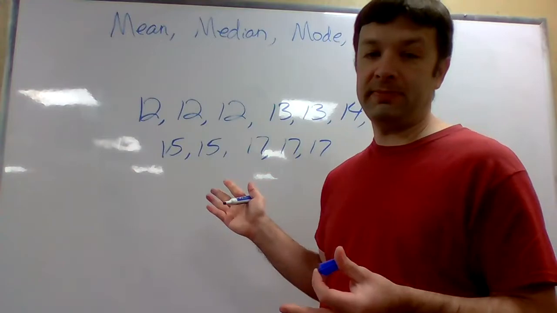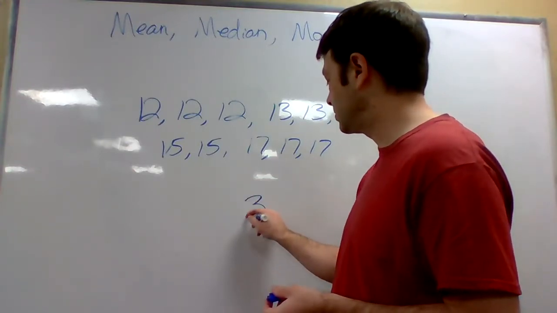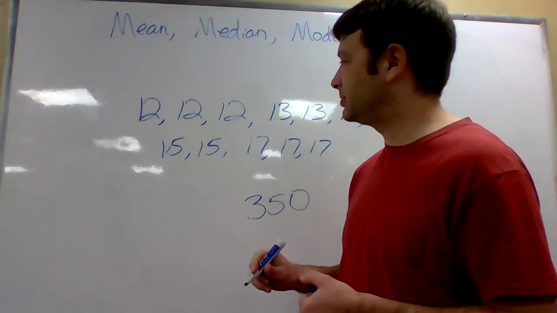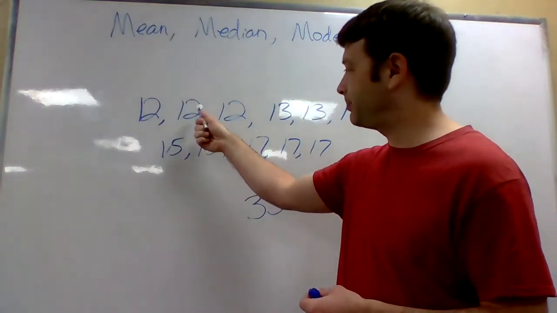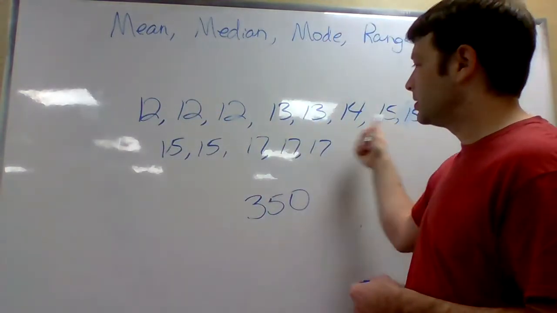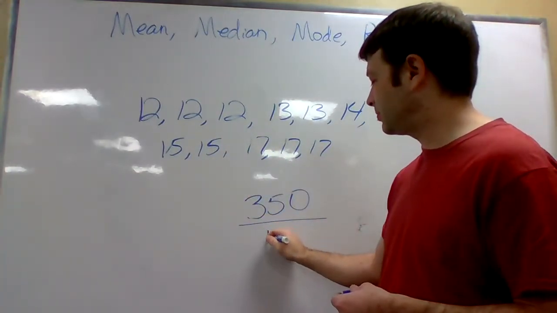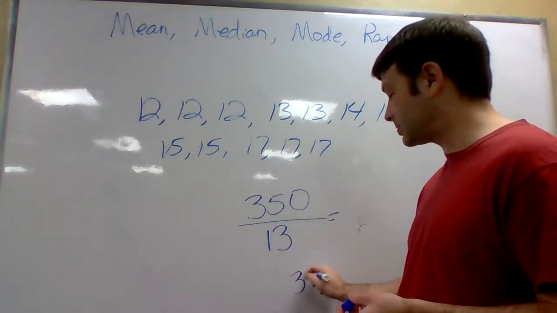Let's pretend I added them together and it came out to 350. Okay, and how many kids are in the youth group? Or how many numbers are there up here? 13. So I would have to do 350 divided by 13, whatever that equals. So 350 is in the box.